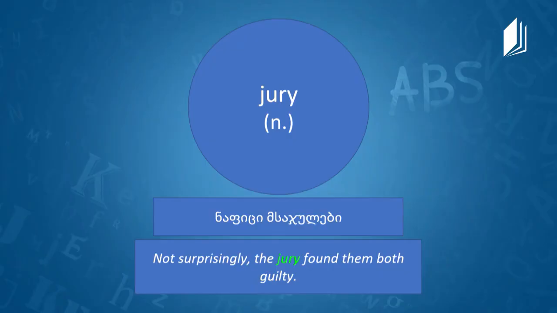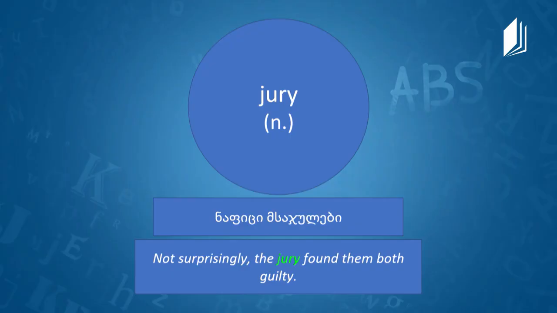And the next word is jury. Jury is a noun, and in Georgian it is ნაფიცი საჯულები. So are these people who just make final decision about identifying the guilty person? Yeah, in the common law system and other systems around the world, it's a group of your peers, people who are of your general social class, who pass decision on whether you have committed the crime or not. And they listen to evidence, they discuss, and in the end they give their verdict.